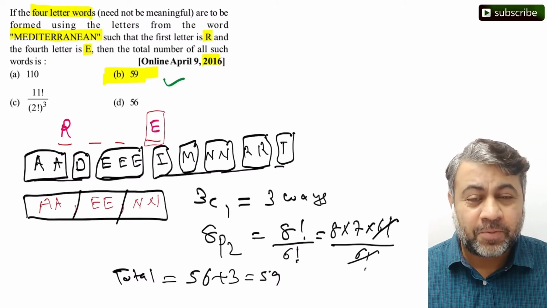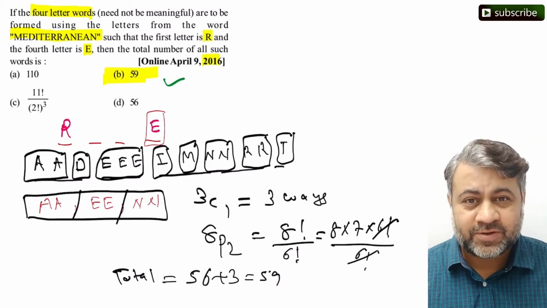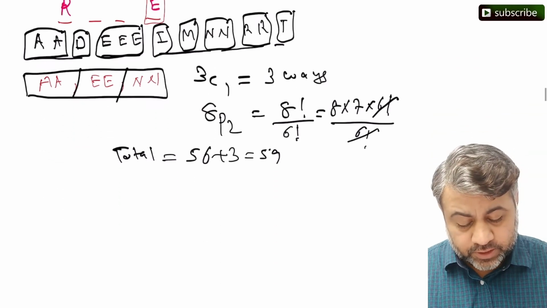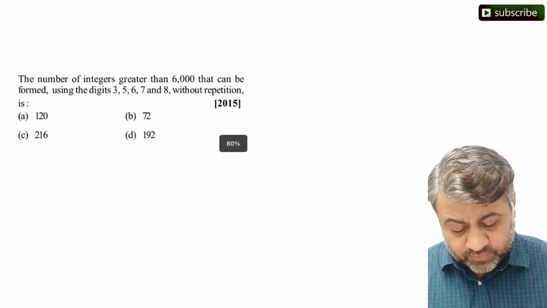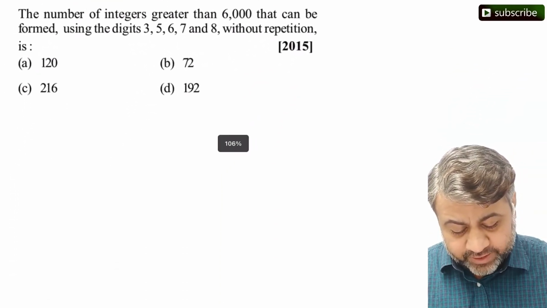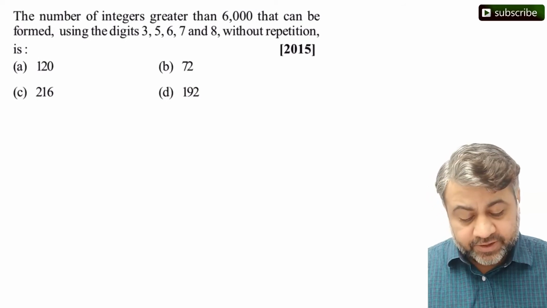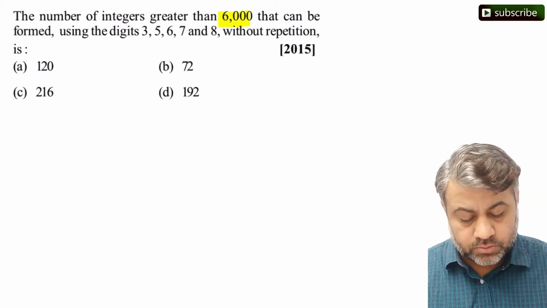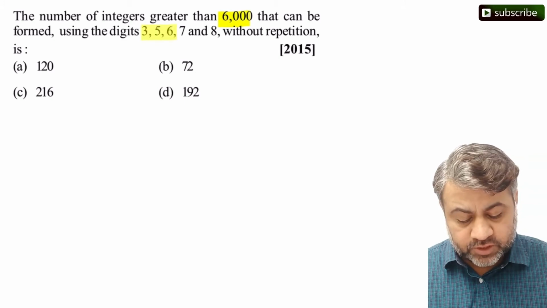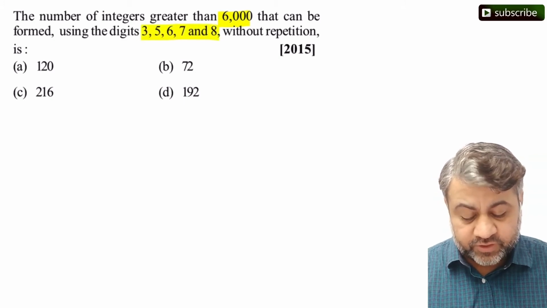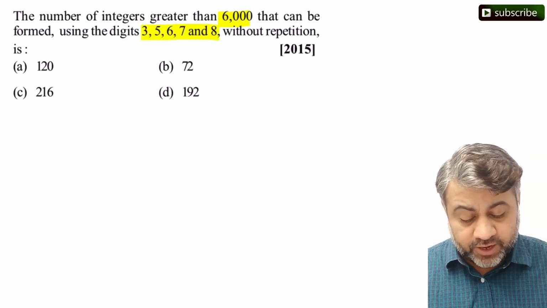Mediterranean is a big word with 13 alphabets. You have to be very careful. Let's take the third question. In question number 3, we have the number of integers greater than 6000 that can be formed using 3, 5, 6, 7 and 8 without repetition. So I want a number bigger than 6000.